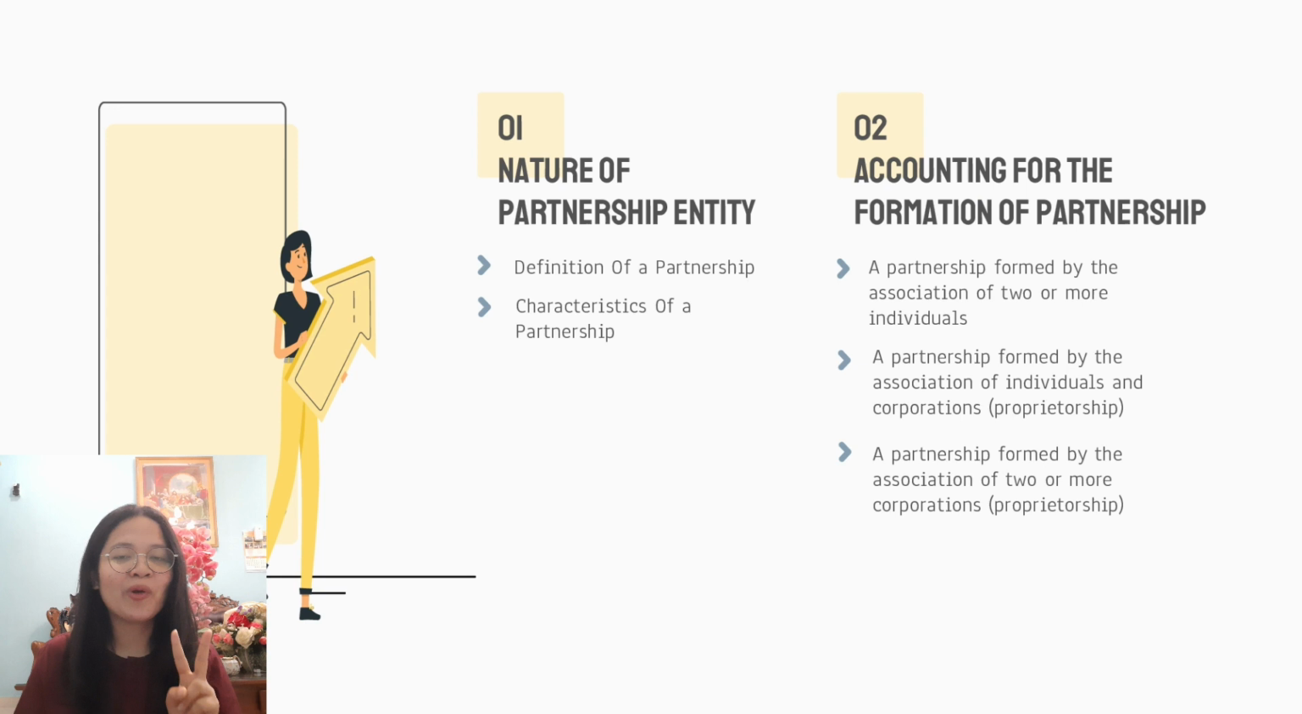There are two important things that we will learn. First, nature of partnership entity. We will know the definition and characteristics of a partnership. Second, accounting for the formation of partnership. We will know there are three types of recording a partnership's book.